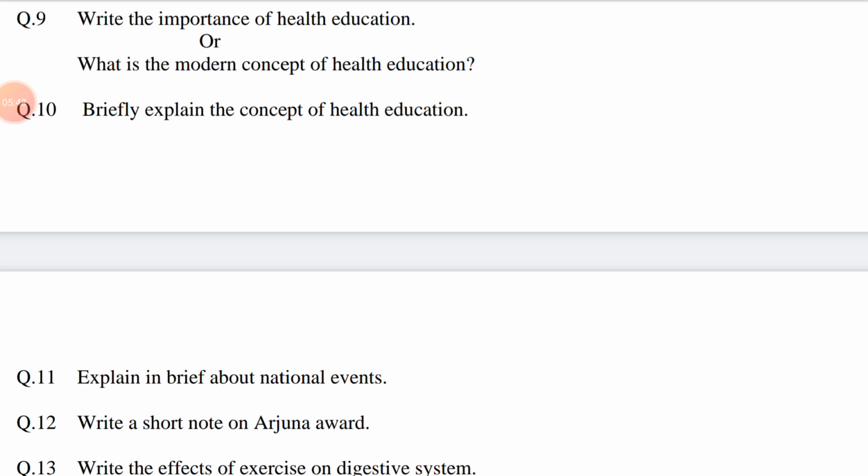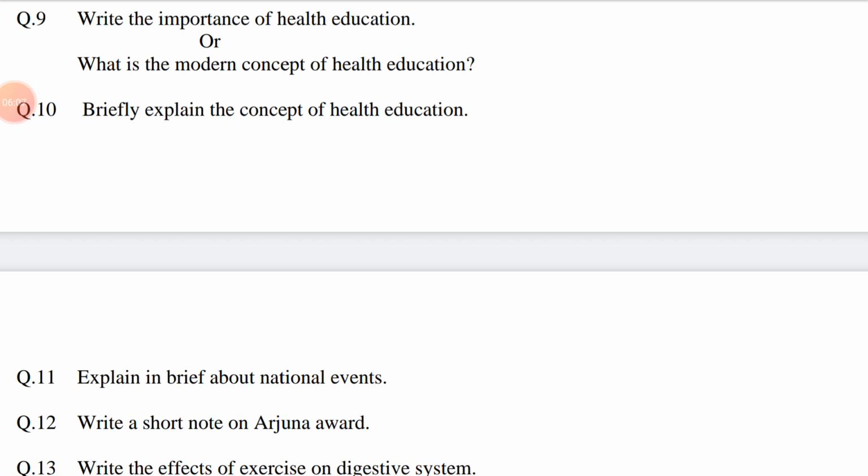Or, what is the modern concept of health education? The question is asking for information. Modern means present day. Concept means idea, notion. This question is related to chapter number 5, Health and Family Education.